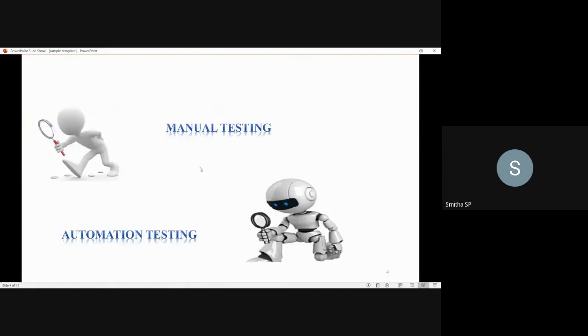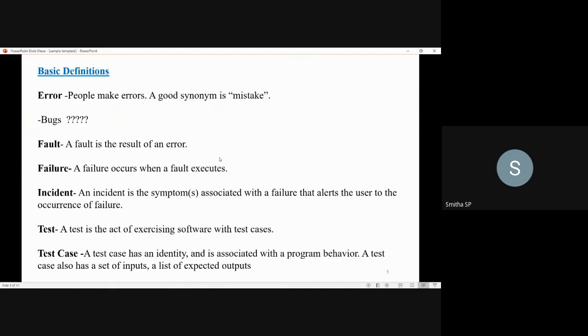Okay, next we'll discuss the basic definitions in software testing that you should be aware of. So the first definition is errors. So what is an error? People make errors. That is nothing but people make mistakes. A good synonym for error is mistake. So when people make a mistake, we call it an error.